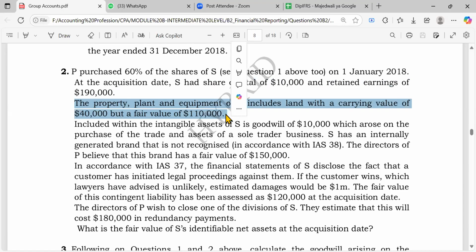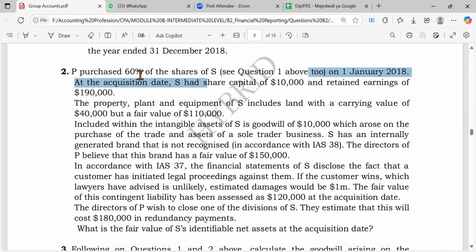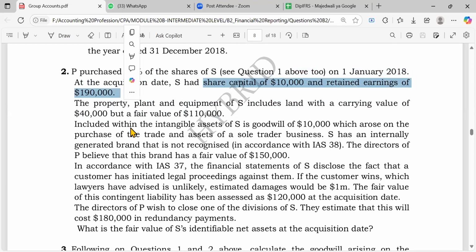110. Yes. You can see now. Okay, because from the books we took this figure. These are the carrying amount in the books, right? But we need fair value, not the carrying amount. So you can see, equity equals assets minus liabilities. So when the assets increase, it means the net assets also increase, right?